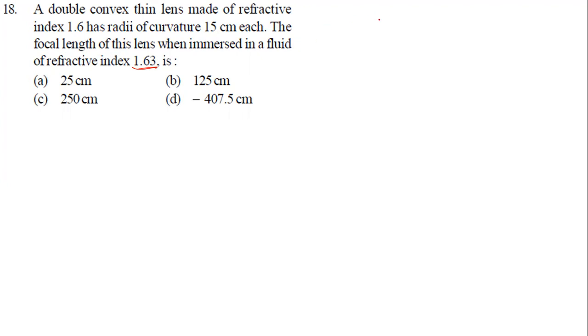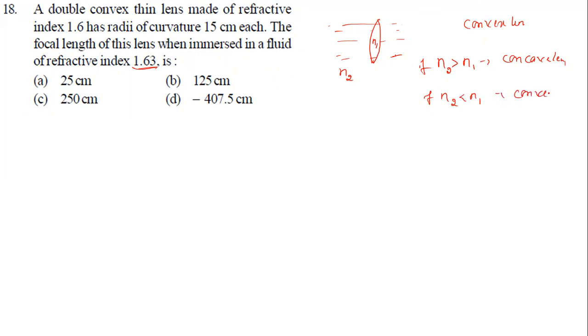Example, now I'm going to take a convex lens. Let's say its refractive index is n1. I'm going to immerse this in a medium of water or some other medium. Let's say that medium's refractive index is n2. Initially this is what type of lens? Convex lens. As you immerse it in water, if n2 is greater than n1, it behaves like a concave lens. If n2 is less than n1, it is the same, convex only.